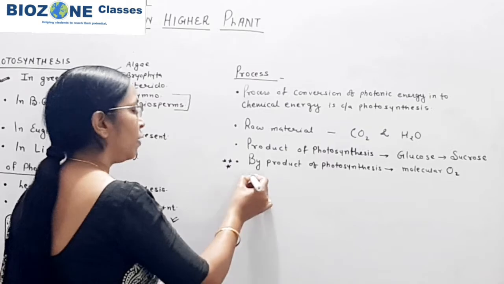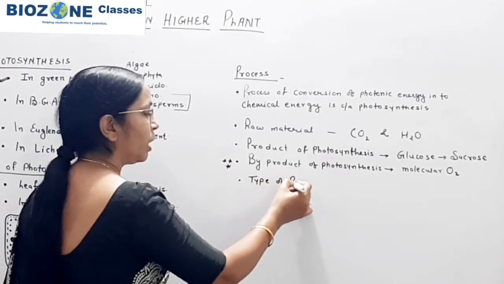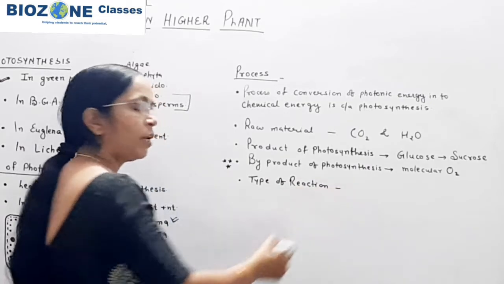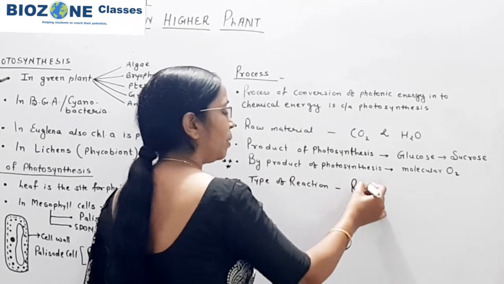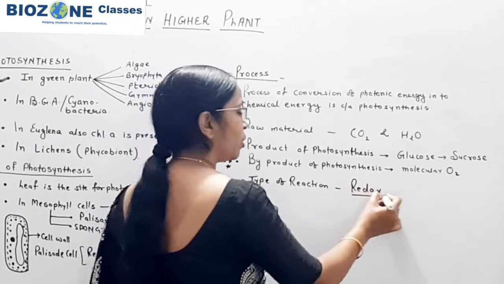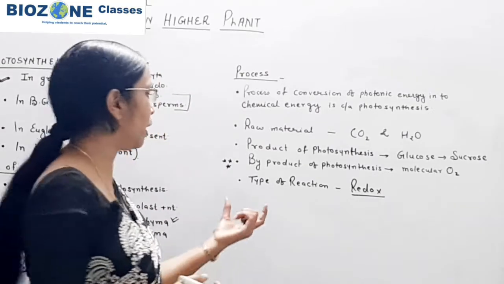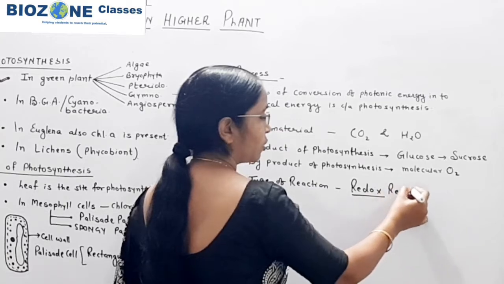If you come towards the type of reaction, what kind of reaction is photosynthesis? Remember, it is a redox reaction, predominantly asked in objective exams. Students preparing for the NEET exam should pay attention that photosynthesis is an example of a redox reaction.